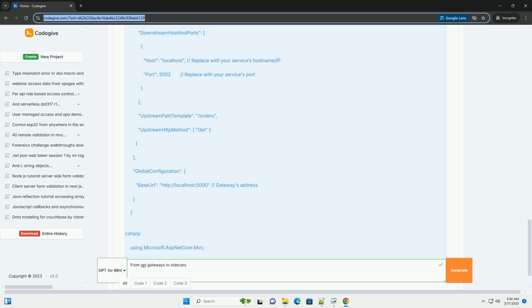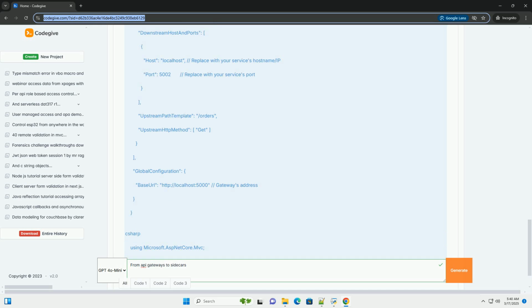Improved performance. Caching, request transformation, and API composition can improve the performance of the system by reducing the load on backend services and minimizing the number of requests that clients need to make. Enhanced monitoring and observability. Centralized logging and monitoring provide a clear view of API usage and performance.